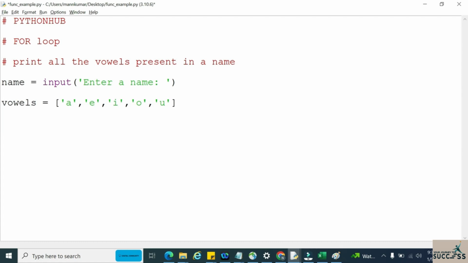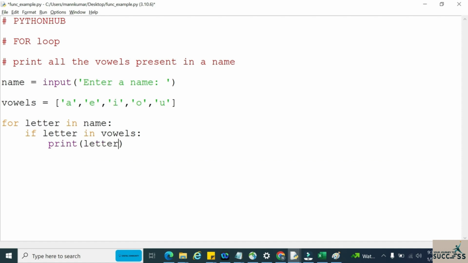Now whatever name we took from the user, we will run a for loop. For letter in name, in each iteration one letter will come. For each letter in a name, if letter in vowels, then print letter.